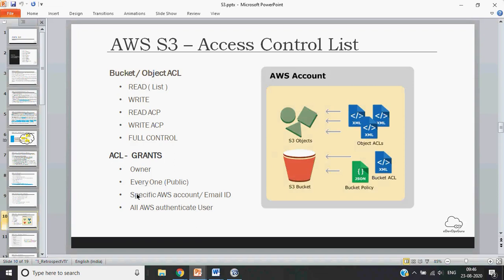If you have created a bucket and you want to share it with some other AWS account, that is also possible. Or you may want to share this particular bucket or object with all AWS authenticated users. AWS authenticated users can be AWS users or any identity provider integrated with AWS.